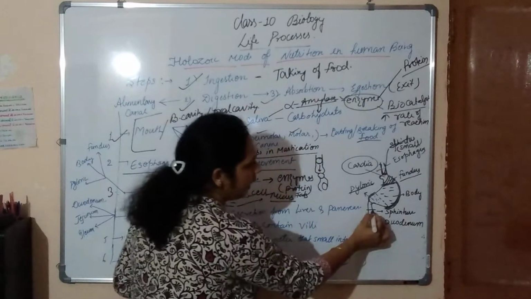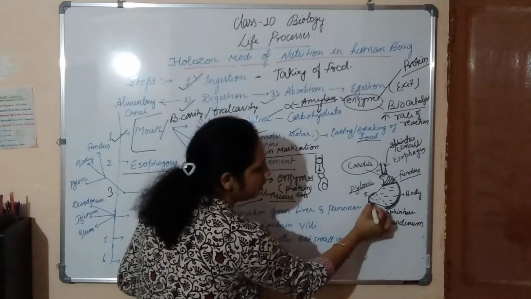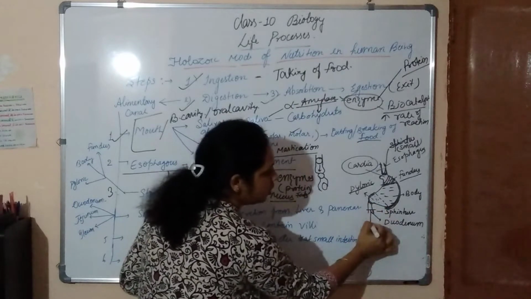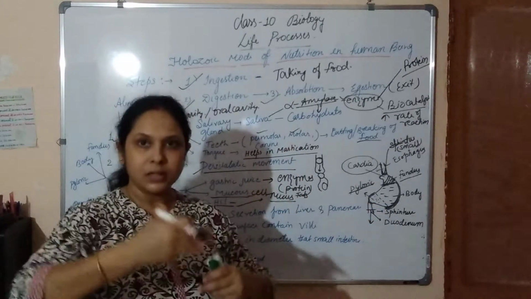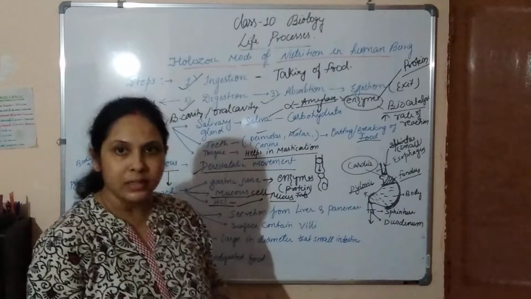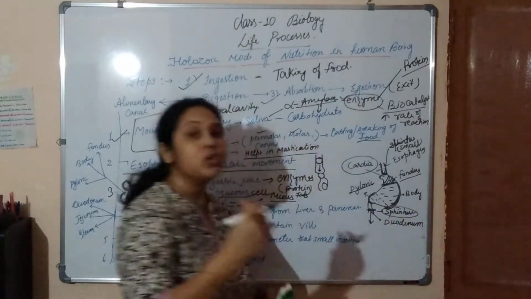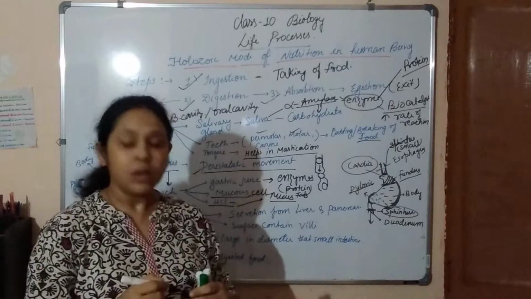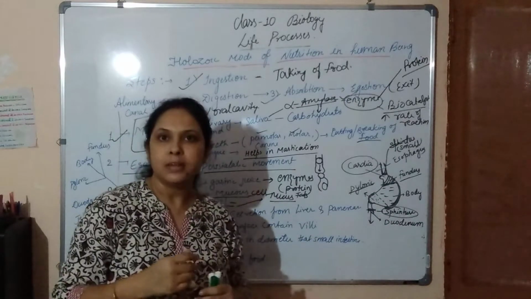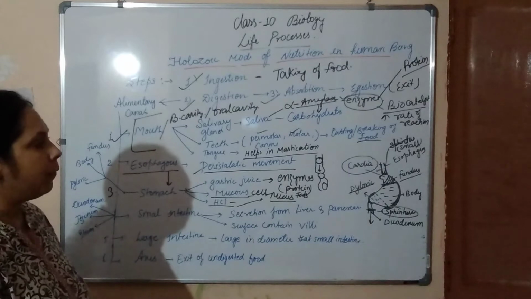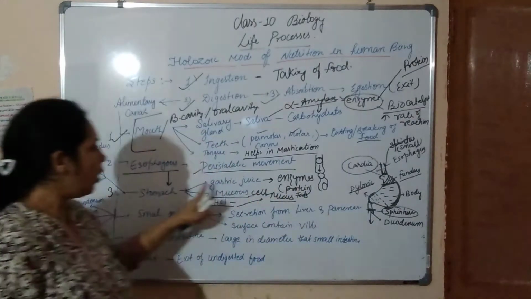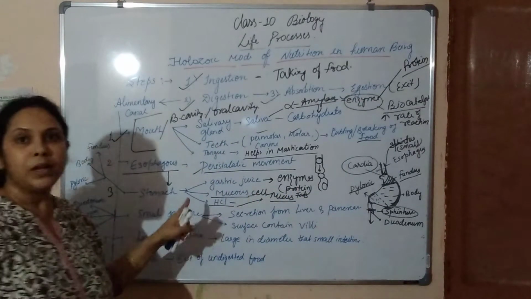Again from here the food passes to the small intestine, because after the stomach there is a small intestine, and here also a sphincter is present, which avoids the backflow of the substance back to the stomach. So this is about the stomach, a very important part.